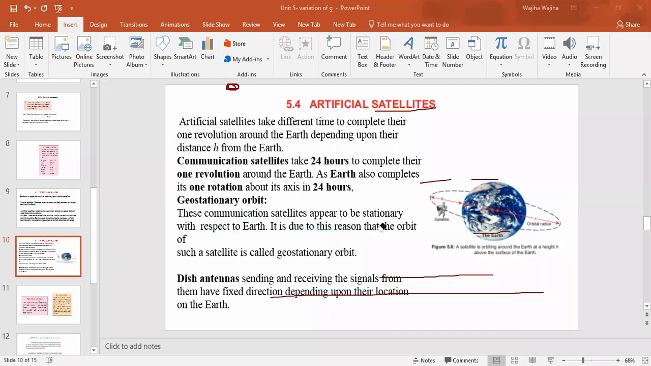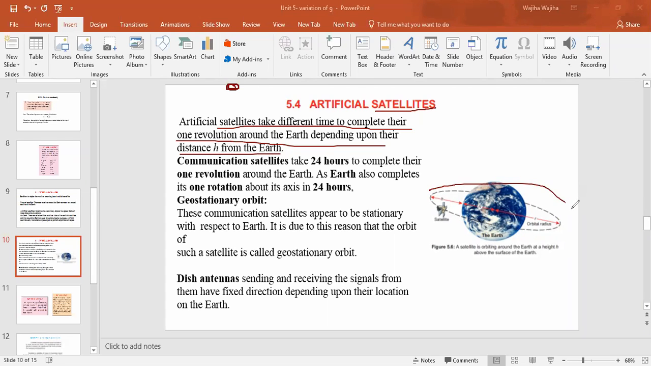So class, as we are talking about artificial satellites, obviously they need some time to complete their rotation, right? So their rotation varies according to the different satellite. Mostly the artificial satellites take different time to complete one revolution around the earth, depending upon their distance from the earth. First of all, this is the orbit around the earth, and in this orbit the satellites are moving in their particular orbit.